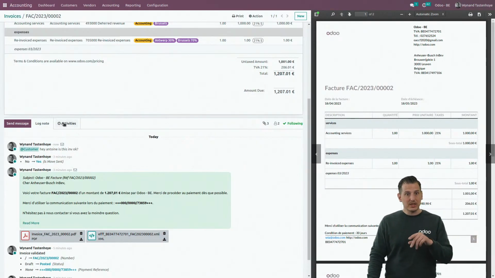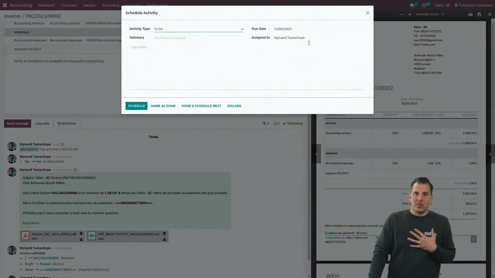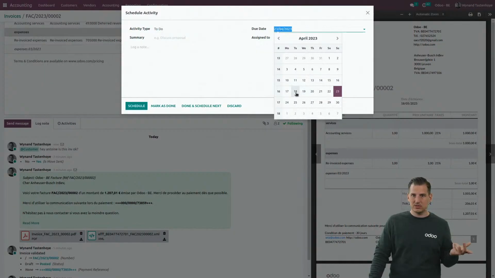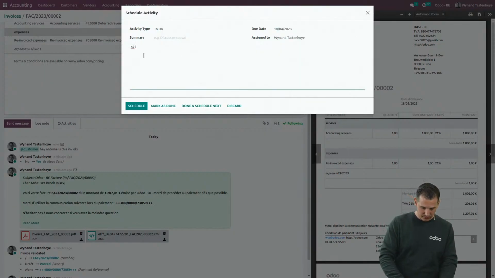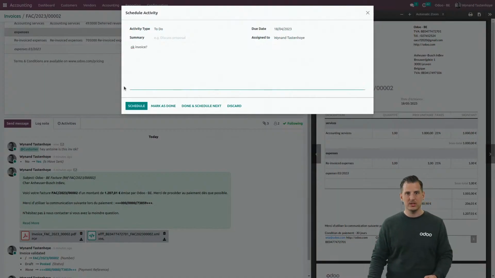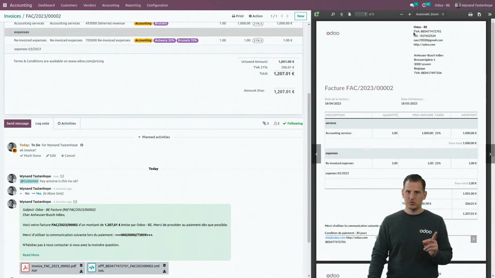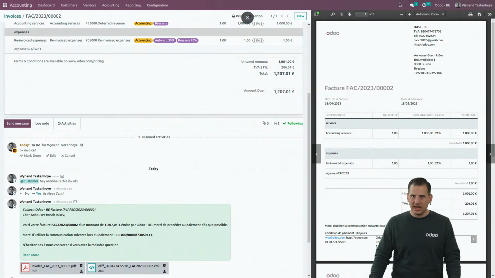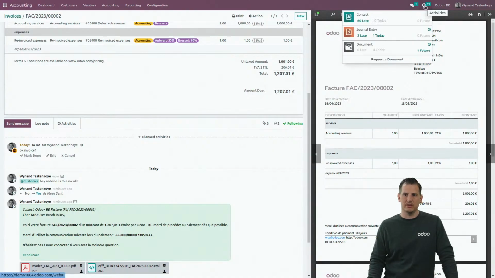And last but not least, we can also set activities over here. If I click on the activity button, I can set an activity for myself, for example. I can set a due date, let's say for today, assigned to me. Okay, invoice, for example, let's imagine something, and schedule that. And that activity will be scheduled over here. Which brings me to the little icons that you can see over here, because the chats that I have with colleagues are available here, but also all my activities are here.